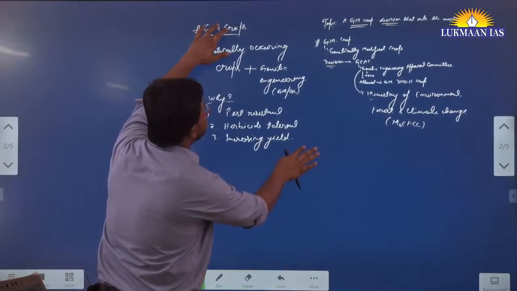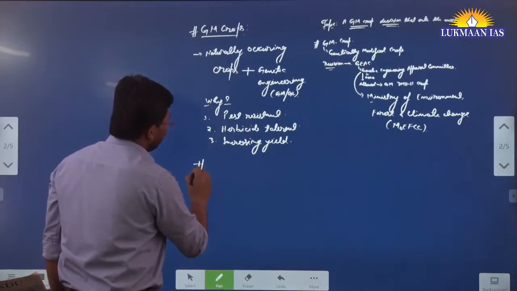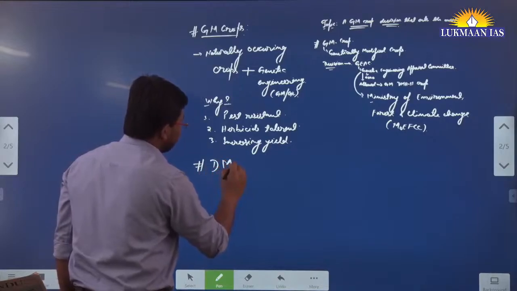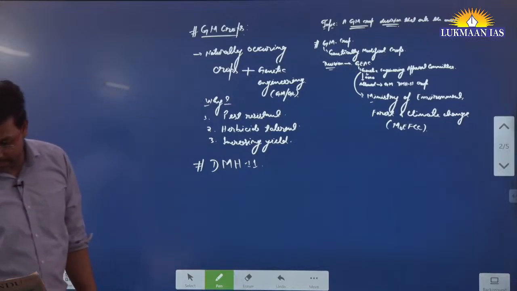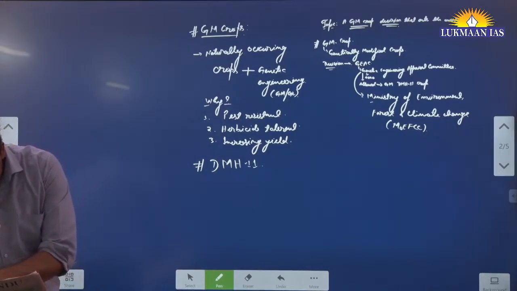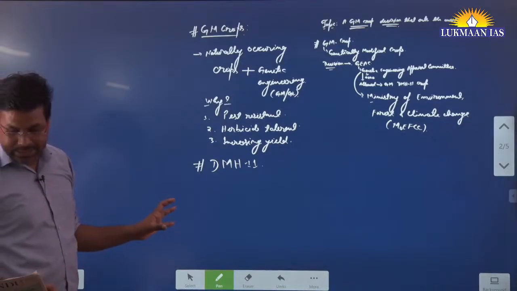Now let us understand about these genetically modified crops. What do we mean by Dhara Mustard, DMH 11? So this is Dhara Mustard.